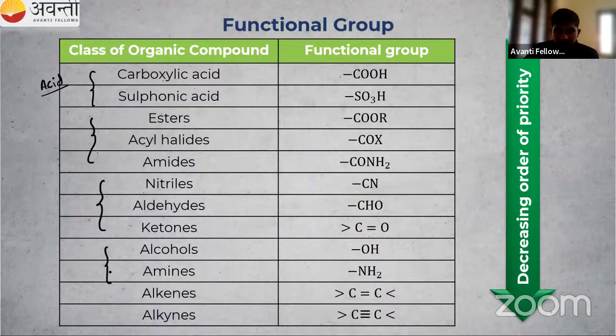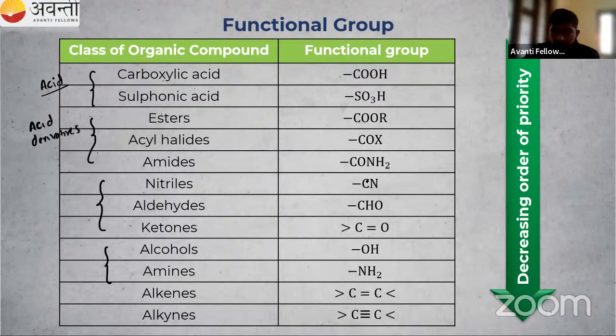Okay, so alcohols are present. Then amines are present. Then what about alkenes and alkynes? They won't get more priority. They are below this table. So carboxylic acid is the first one. The second one is acid derivatives. I will tell you what acid derivatives are.